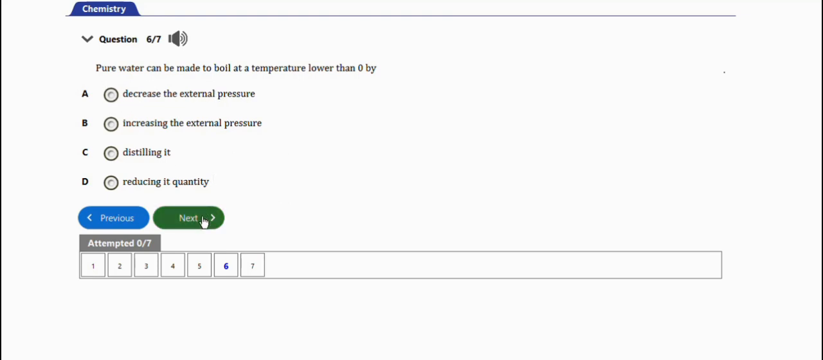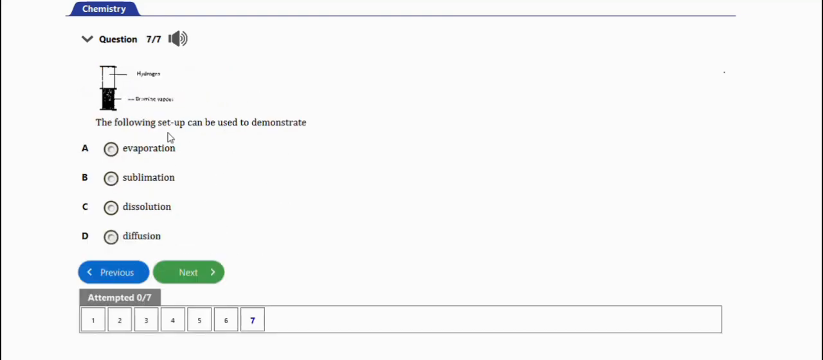Last question before I end this video will be this one. It says, the following setup can be used to demonstrate. So this kind of setup, we're having hydrogen here, we're having bromine vapor. So this kind of setup shows diffusion. Alright, we're already seeing gases, so this shows diffusion.